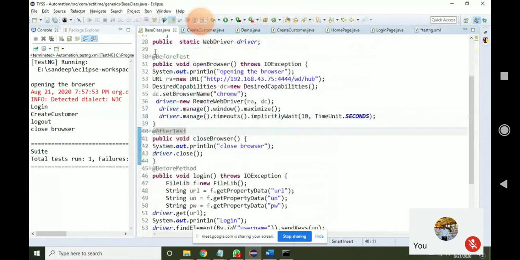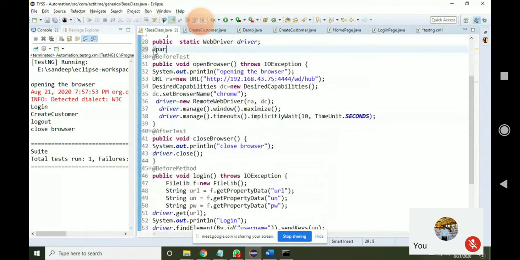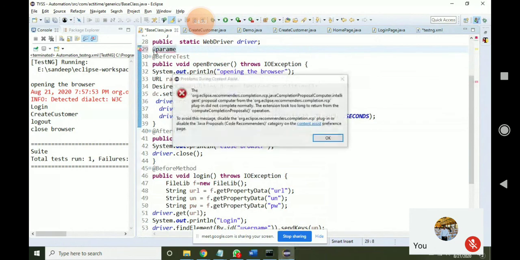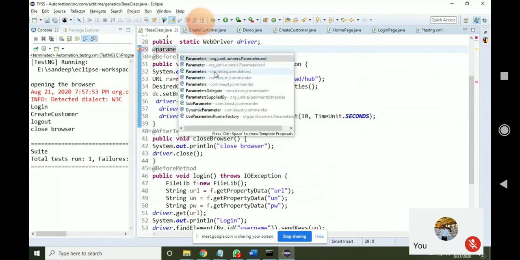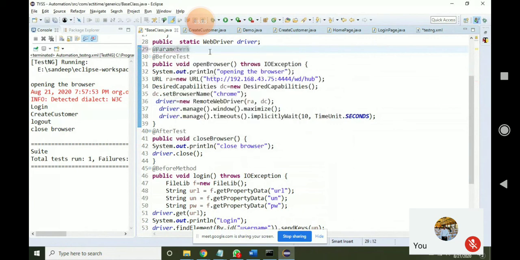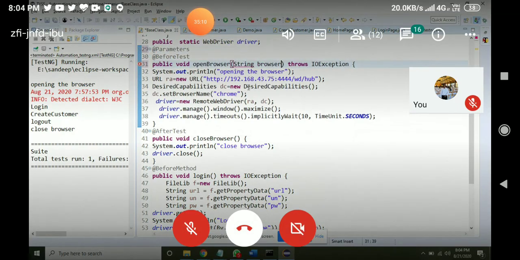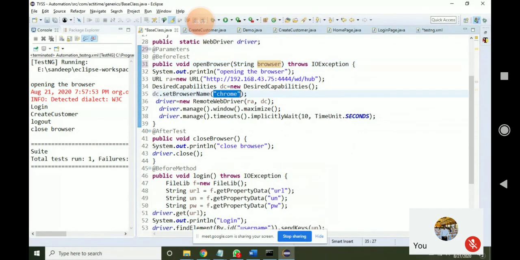What I will do, I will put one @Parameters, and instead of this, I will pass browser here.